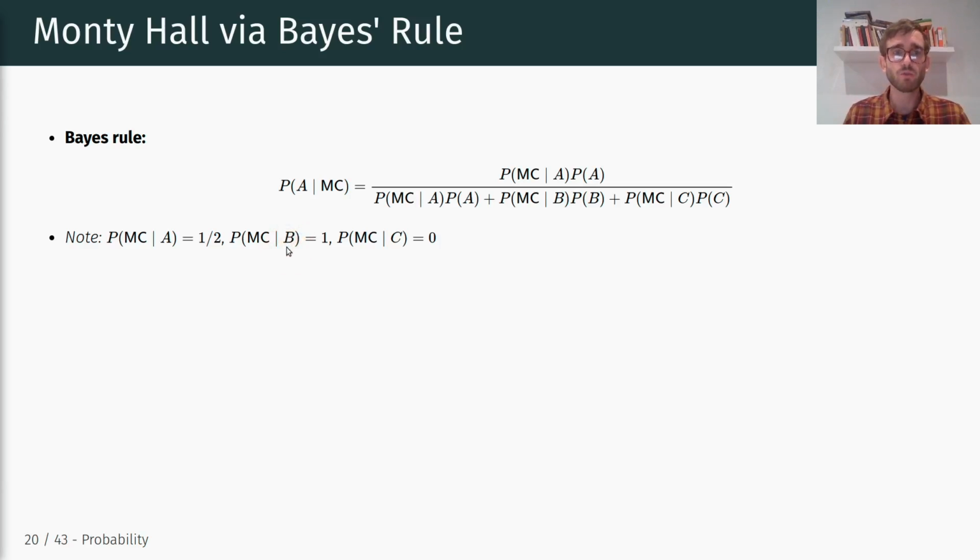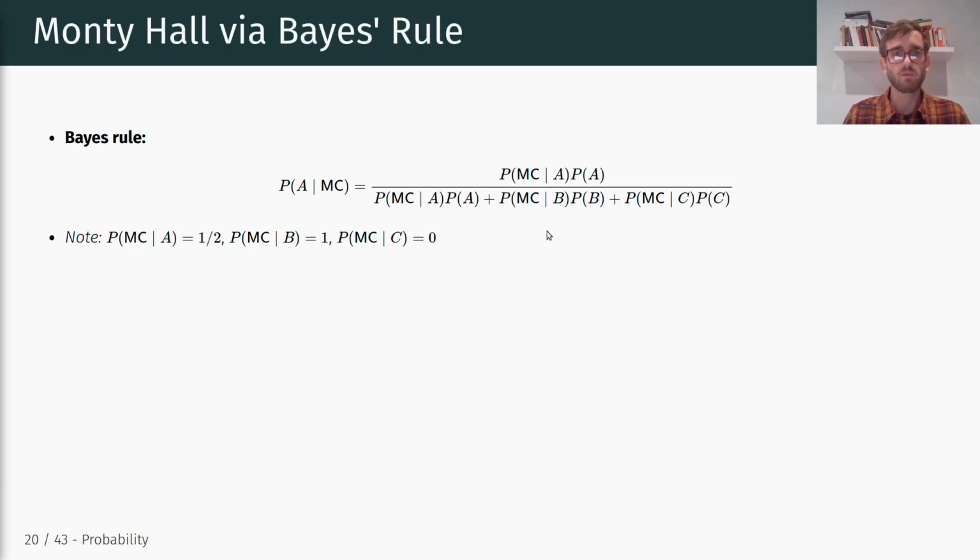If the prize is behind door B, then the probability of Monty revealing C is equal to 1. Why is that the case? The contestant, or we, chose the first door, so the first door won't be revealed. If the true prize is behind door B, it will not be revealed, so the probability of Monty revealing door C is equal to 1. That's the only door left. And then lastly, the probability of Monty revealing C conditional on C actually holding the prize is of course 0, because the door that holds the prize will not be opened.